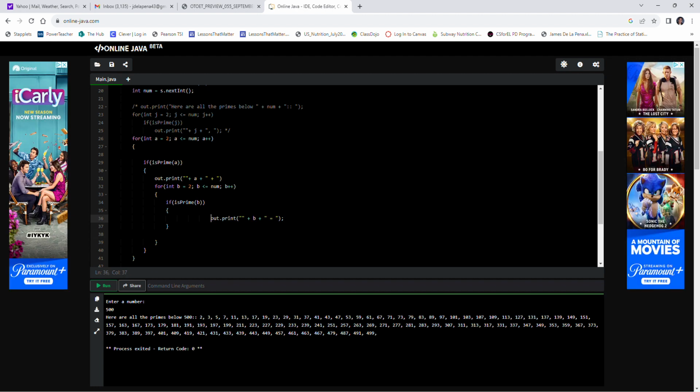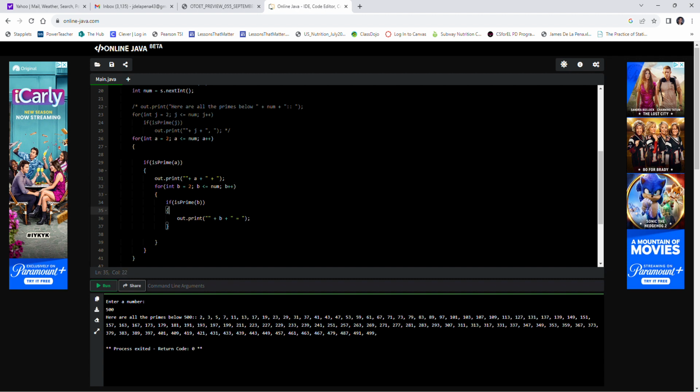Boom, out dot print. Okay, so it'll loop again, and it'll have the right-hand side of our. Let's put a. No, we don't need a space, do we? Guess not. That does need a semicolon.